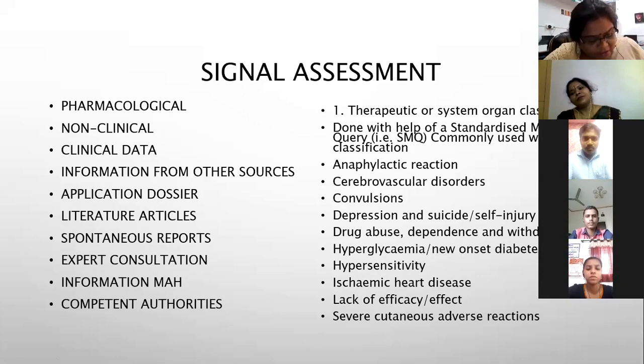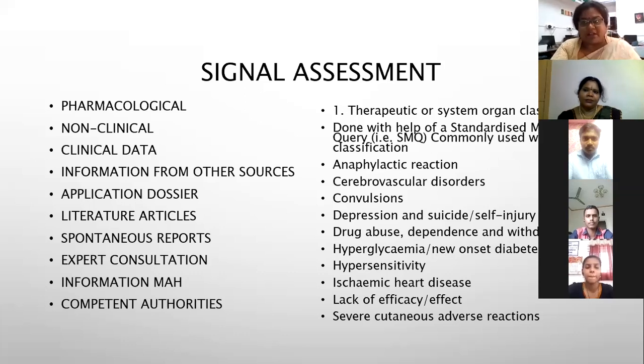All these assessments go through in correlation with something called MedDRA. MedDRA is a medical dictionary for reporting standards, same as your ATC, anatomical therapeutic classification. You have what is called system organ classification, in which all the reactions are coded, and from there it goes into the analysis.